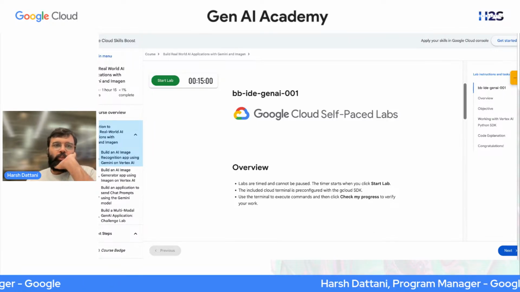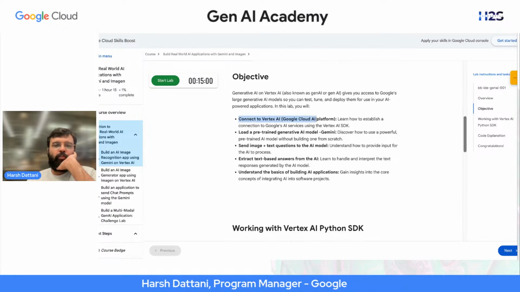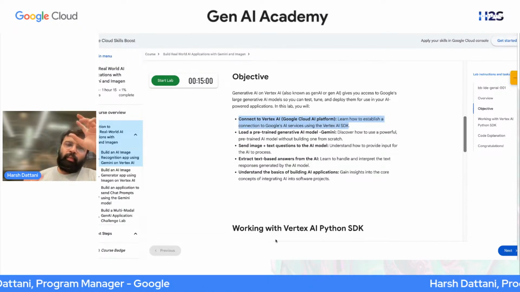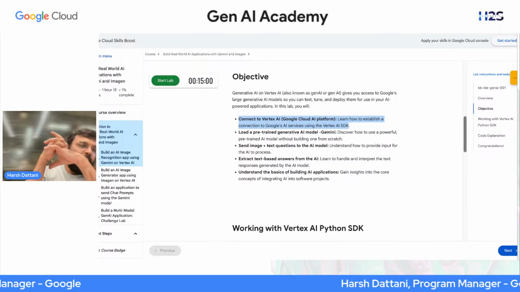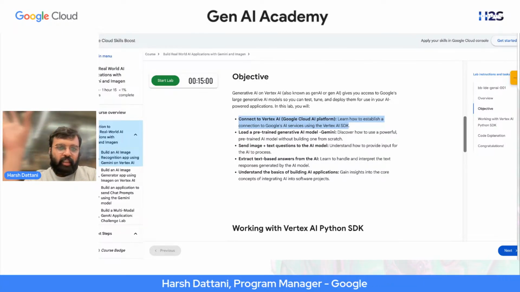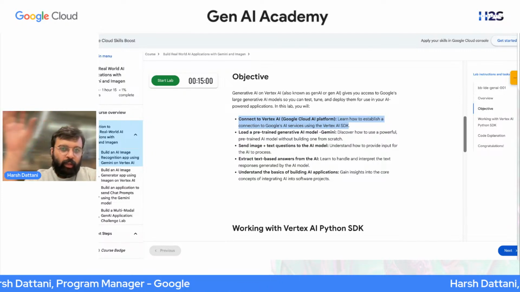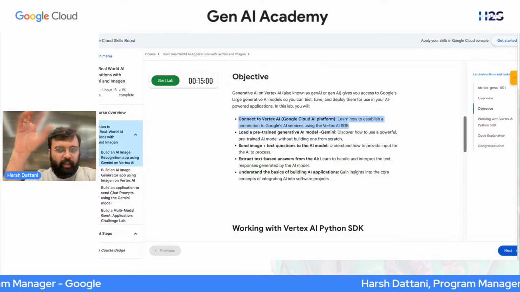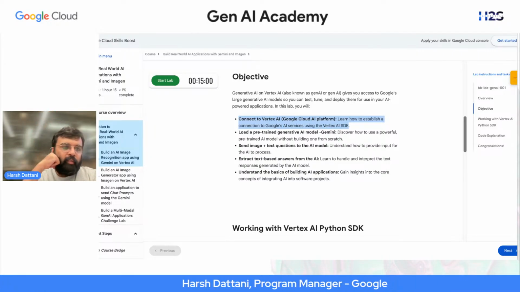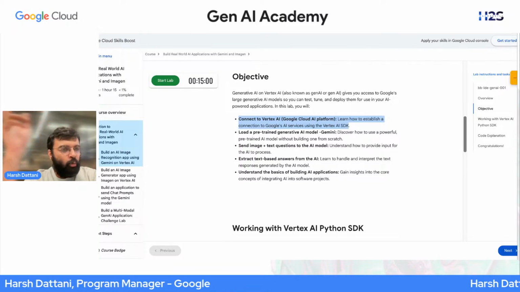Okay. So first of all, we'll be writing a Python program. We'll connect our piece of code with Vertex AI, which is available on the Google Cloud AI platform. We'll import the relevant AI libraries and connect. Second, we will load the pre-trained model, in this case Gemini 2.